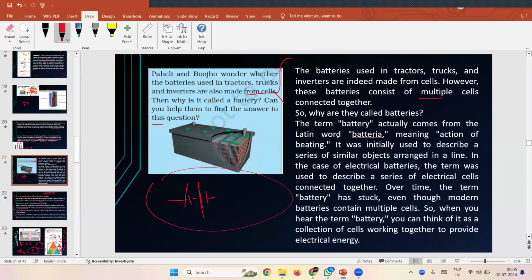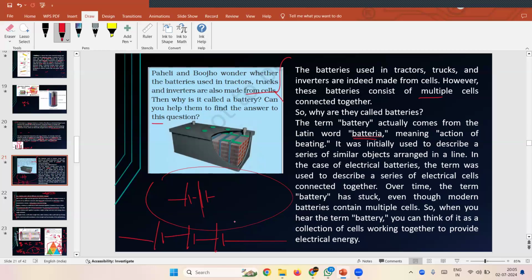The term battery actually comes from the Latin word batteria, meaning action of beating. It was initially used to describe a series of similar objects arranged in a line. So we know that a series of similar cells arranged in a line make up a battery, right? Yes, ma'am. That is why they named it batteria. It means a series of similar objects arranged in a line. A similar object is nothing but cells, right? A series of same cells arranged in a row to make up a battery.